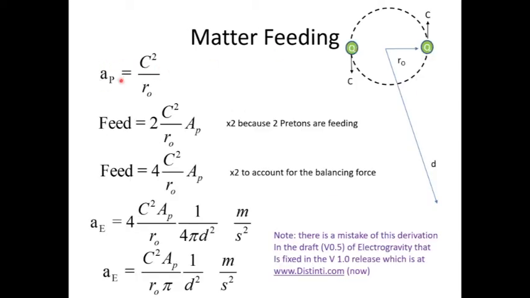This is the acceleration of a preton under centripetal acceleration, and this is the orbital radius of the system. Okay, and because there's two pretons that are feeding, we're going to go 2 times the feeding model. But now, to account for the balancing force, the magnetic force, which balances the inertial force, we're just going to multiply this by 2, because we haven't quite figured out how the magnetic force feeds yet.